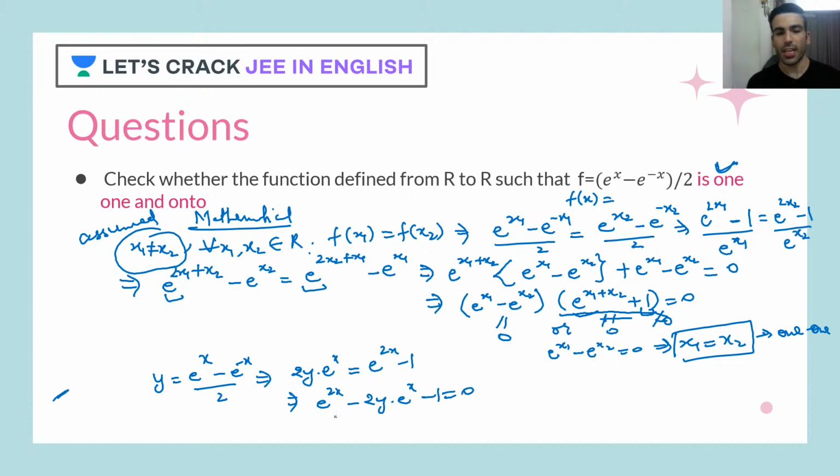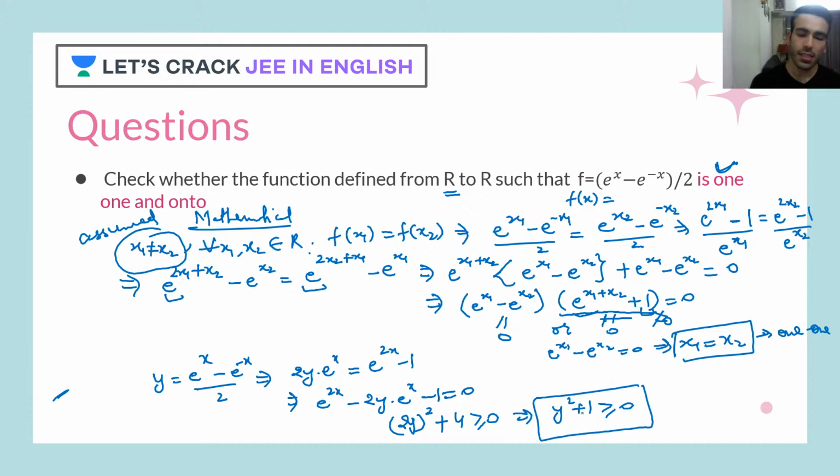Now as you can see, this is a quadratic equation in the exponential e raised to x, correct? As I know, because this function is defined from R to R, for every value of x we are getting some image, correct? Now this equation has real roots, true. So when we are getting real roots, what does that mean? Your discriminant should be greater or equal to 0. That means b square minus 4ac should be greater or equal to 0. And what do I see? I see y square plus 1 greater or equal to 0.